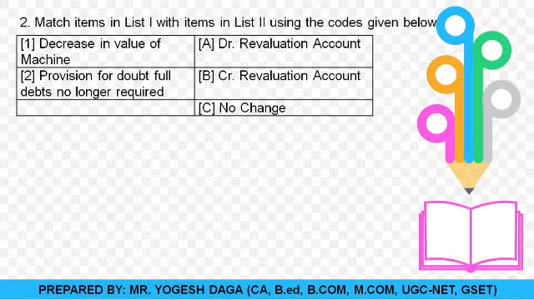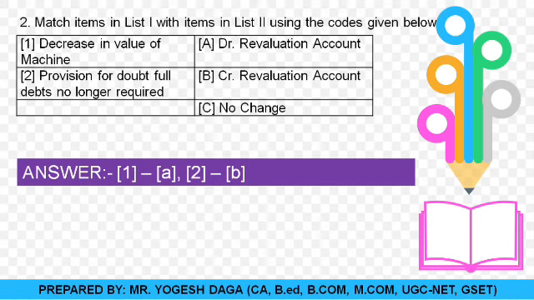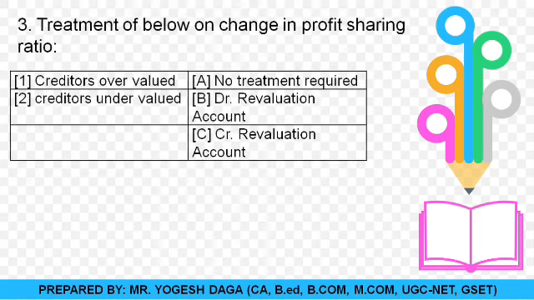And yes, second, provision for doubtful debt is no longer required. You know, students, provision for doubtful debt is a decrease in the debtors, and if it is no longer required, then the debtor value will again increase. So increase in asset is our profit, and profits are always shown on the credit side of the revaluation. So for the second, the correct option is the B option. So yes, there is the answer on the screen: for first, A option is the correct option, and for the second, the B option is the correct option. So moving towards the last question of this match the following, the third question.